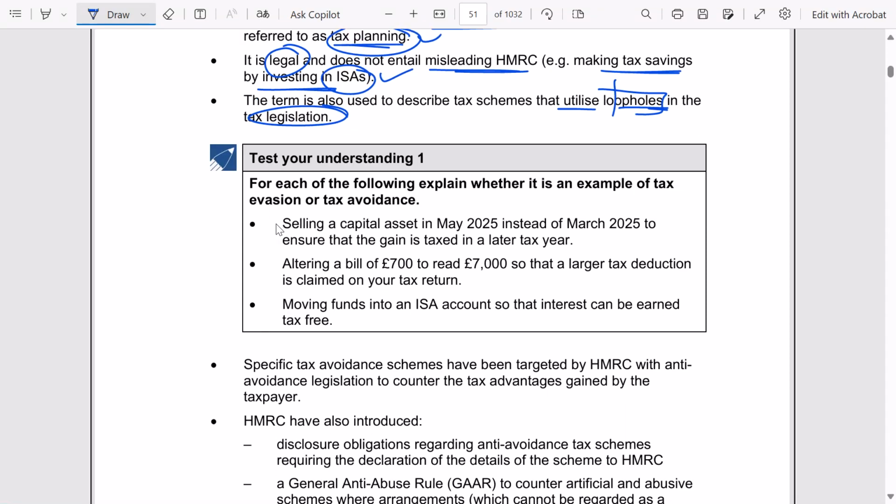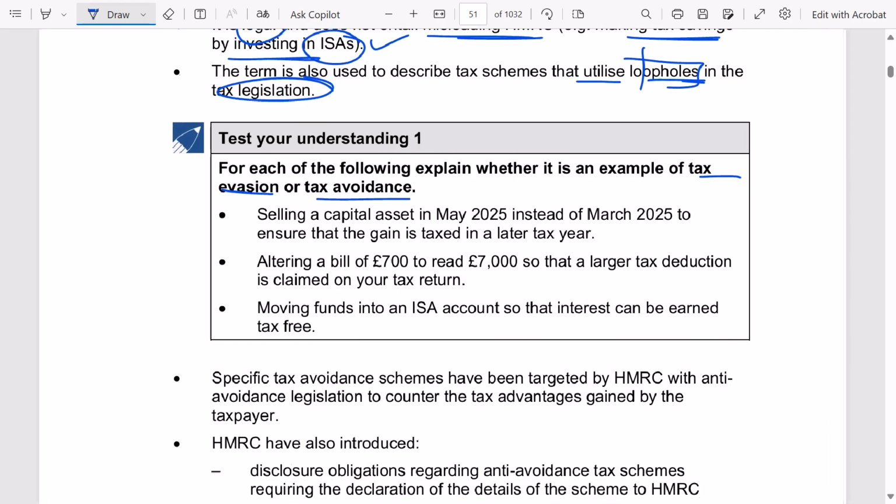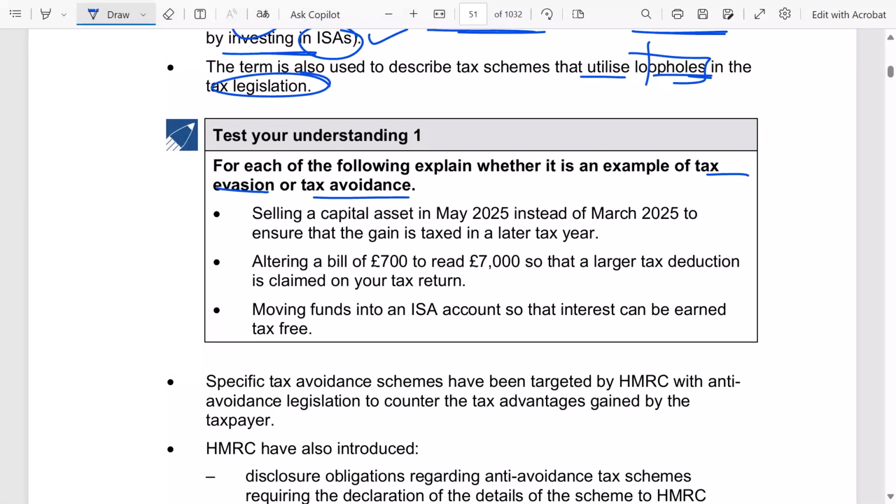Okay, TYU1. For each of the following, explain whether it is an example of tax evasion or avoidance. Selling a capital asset in May 2025 instead of March 2025 to ensure that the gain is taxed in a later tax year. So, first one, selling a capital asset in May 2025 instead of March 2025 so that it is taxed in the later tax year. Can I say this is an example of avoidance?